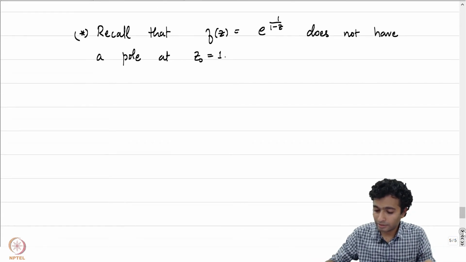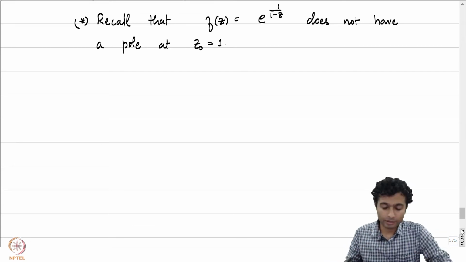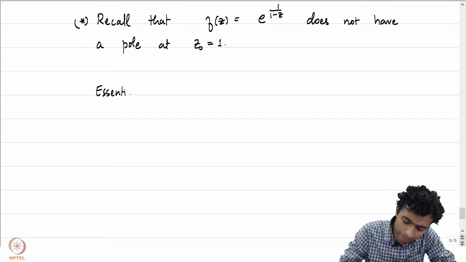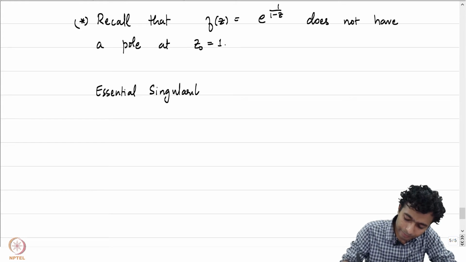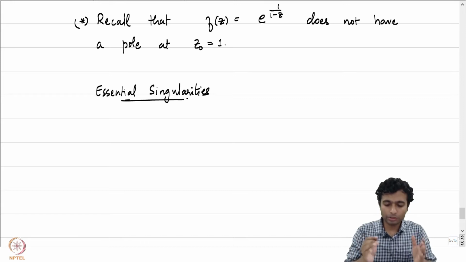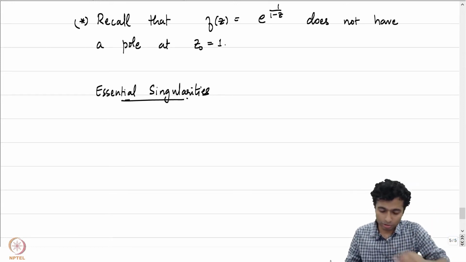So these are examples of isolated singularities which are neither removable singularities nor poles. Such singularities are categorized as what are called essential singularities. Let me just write that down. Essential singularities. So, these are precisely those singularities which are neither removable nor poles.